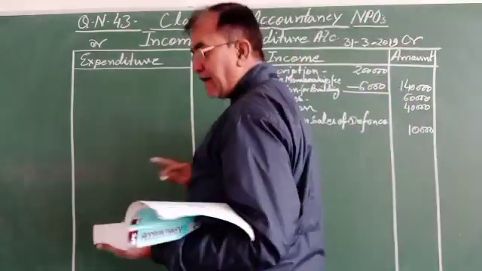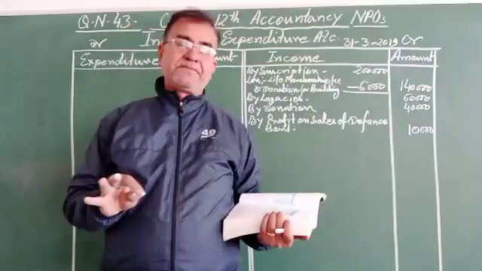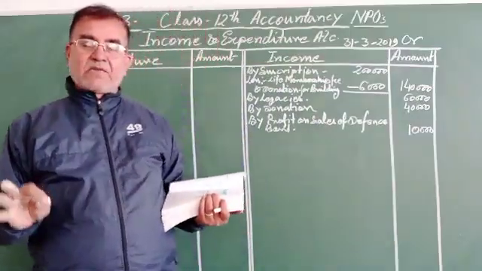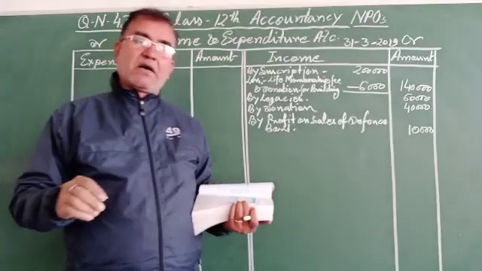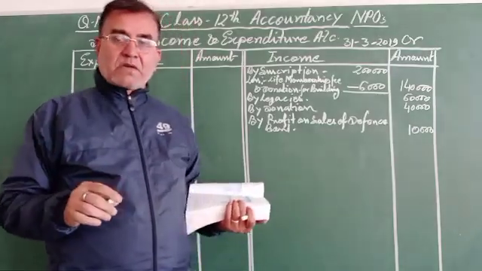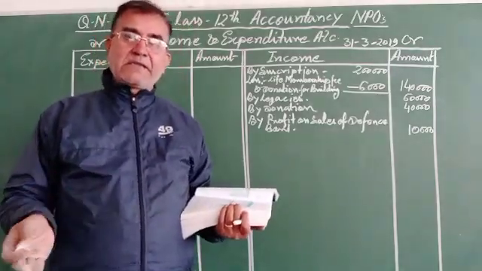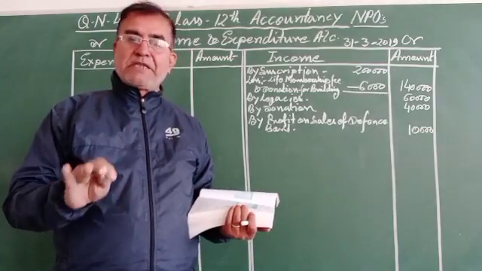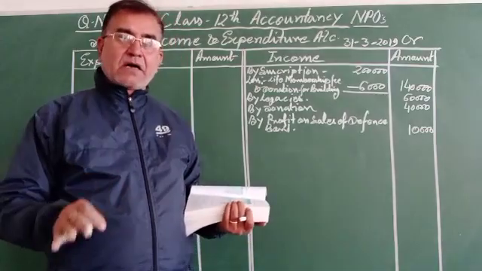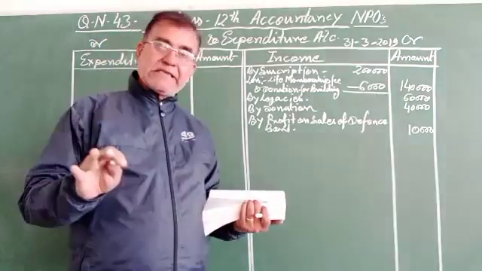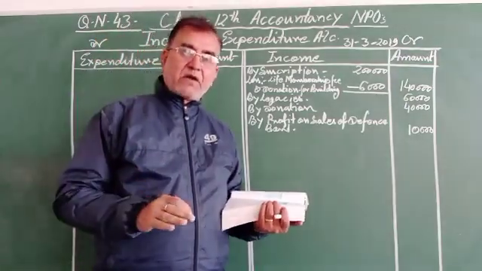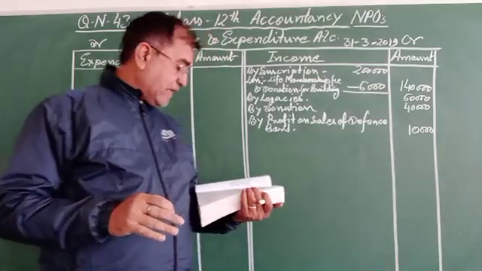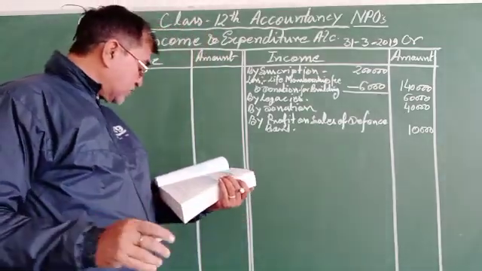In the additional information, the value of the defense bond which has been sold is 30,000, and it was sold for rupees 40,000, so 10,000 is the profit. It will be recorded in the income column of the income and expenditure account, rupees 10,000.